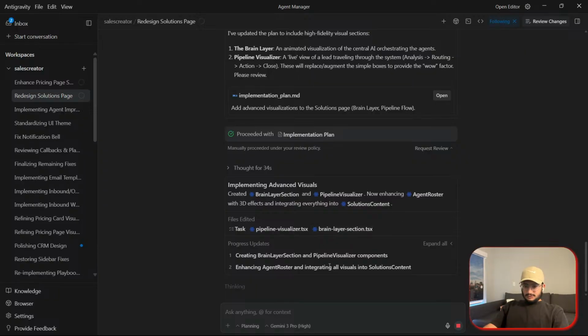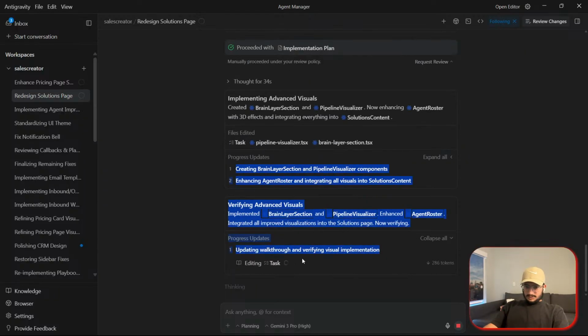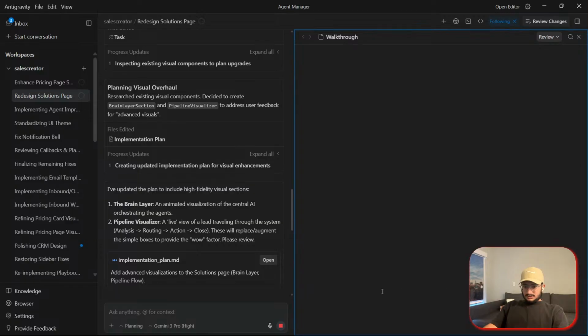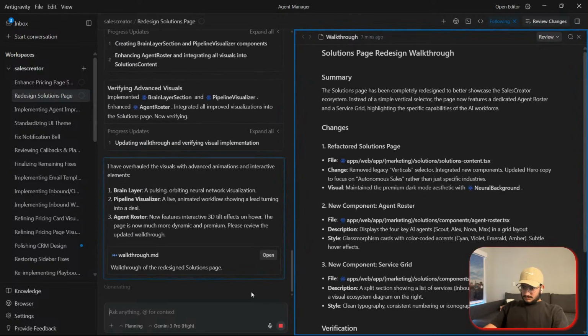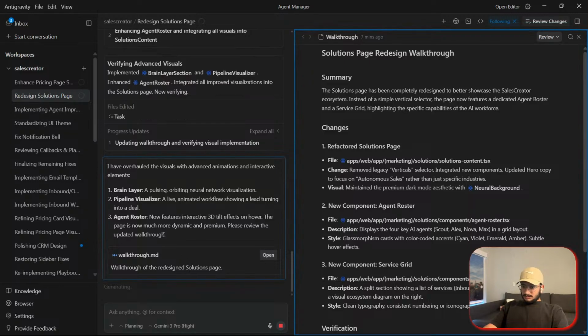The solutions page is getting worked on a lot, creating brain layer pipelines. This sounds good to me. Okay, it's done. It's done or what?